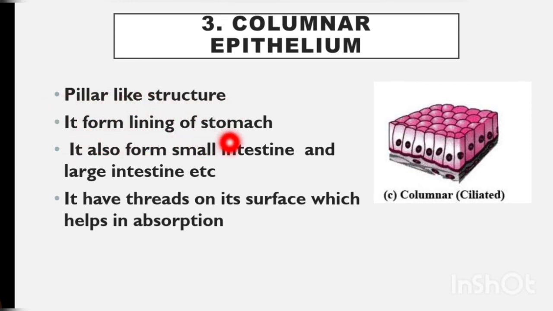It forms the lining of the stomach. Okay, the columnar epithelium is present on the lining of the stomach. Inside our stomach, the inner walls of the stomach are covered by the columnar epithelium. It also forms the small intestine and large intestine. Yes, this columnar epithelium is found in the small intestine and large intestine as well. We can see the columnar epithelium in the small intestine.